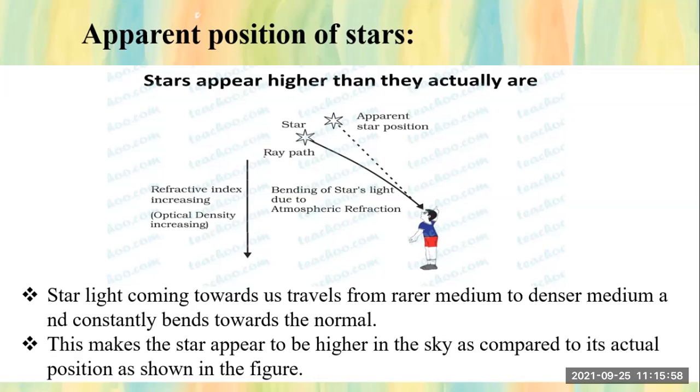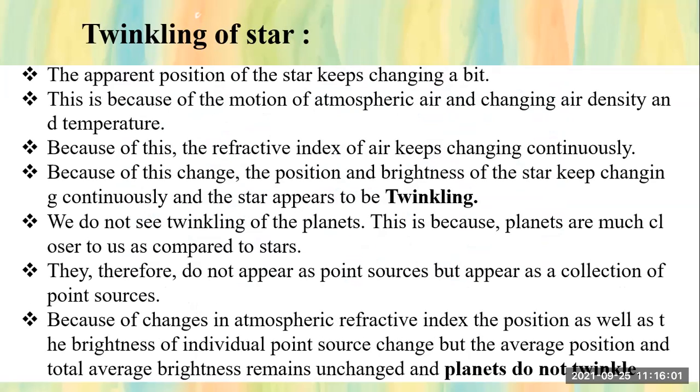Okay, now again we'll go back to the twinkling of stars. I have explained that stars are self-luminous. They appear as points because they are very far away from us. Now see, as we have understood the apparent position, now we are going to some interesting points. The apparent position of the stars keeps changing a bit due to the refraction of light in the atmosphere. This is because of the motion of atmospheric air. So there is a little change in the position of the stars we are seeing.